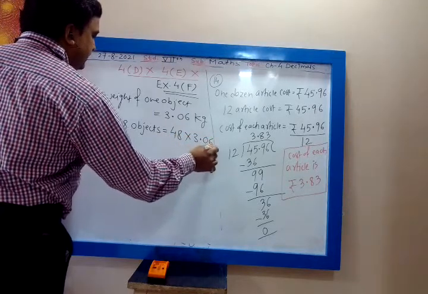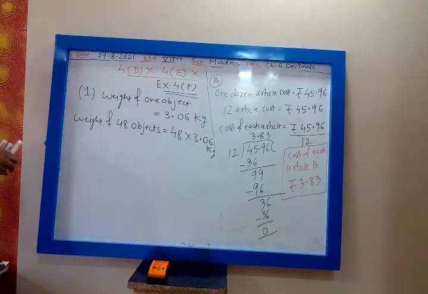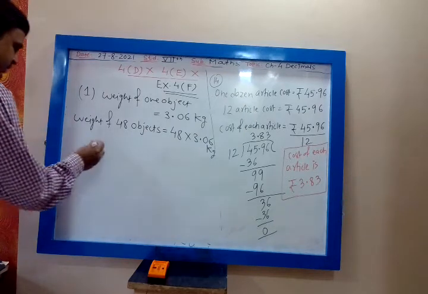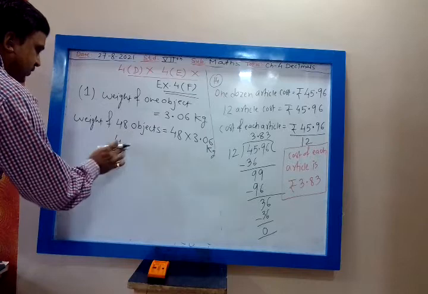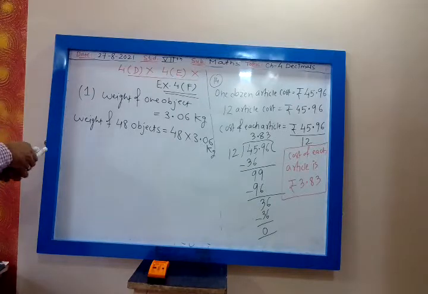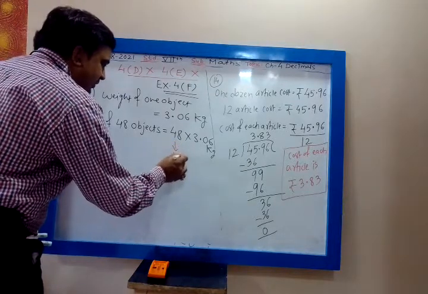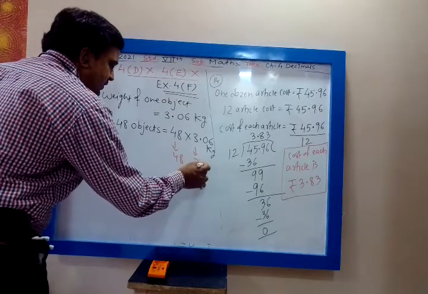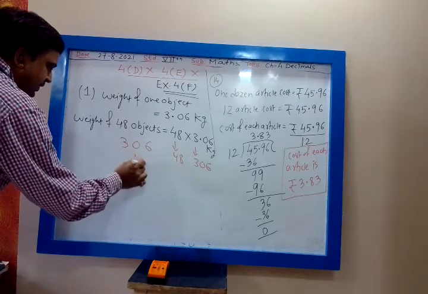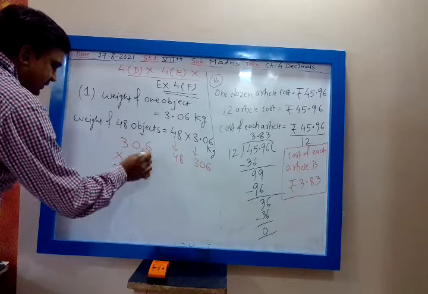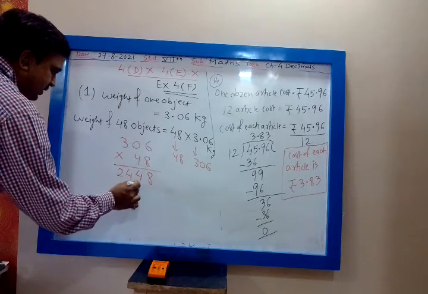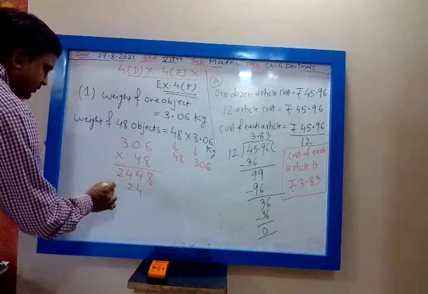48 into 3.06 kg. I have told you, whenever you want to multiply, you neglect the decimal part. So 48 into 3.06. Remove the decimal, my dear. 48 will remain 48. 3.06 will become 306. Multiply 306 and 48. 8 6s are 48. 4 8 3s are 24. 4 6s are 24. Then 2 4 3s are 12.